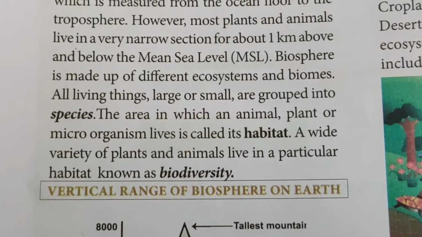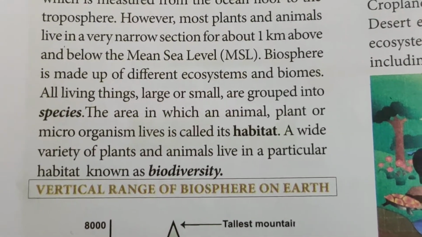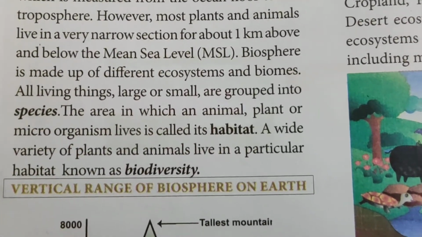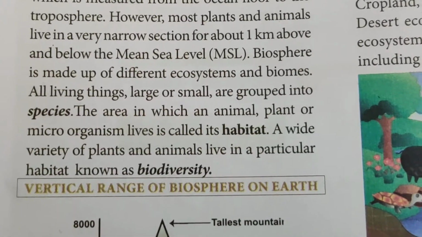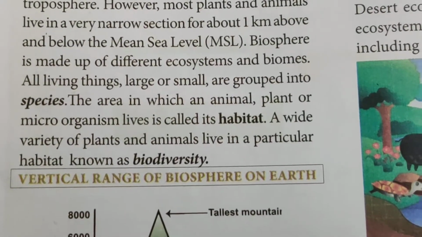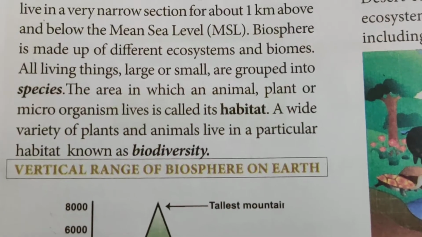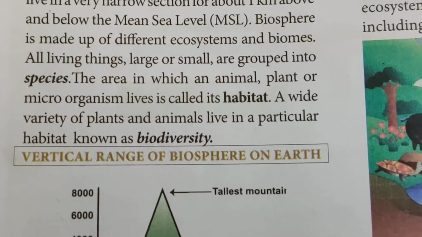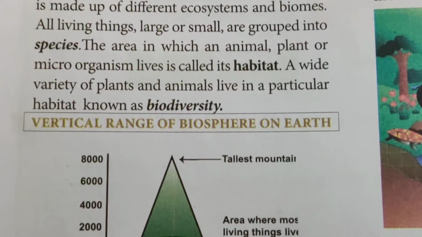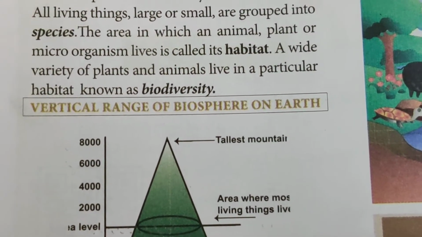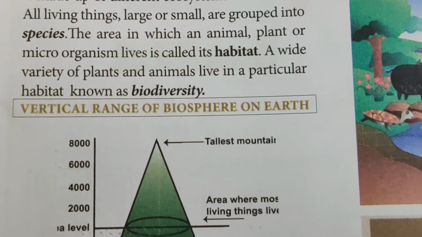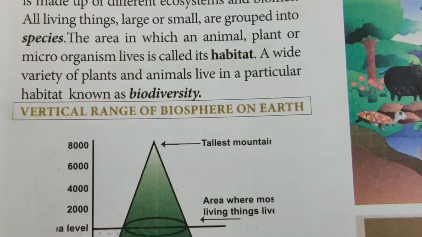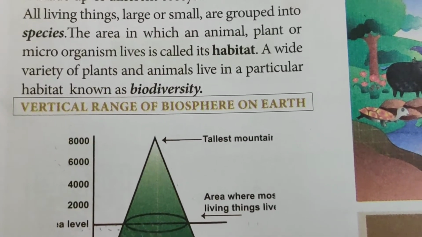All living things, large or small, are grouped into species, that is varieties. The area in which an animal, plant or microorganism lives is called its habitat. A wide variety of plants and animals living in a particular habitat is known as biodiversity.